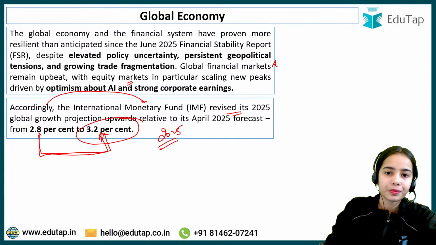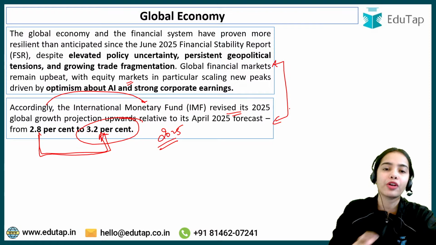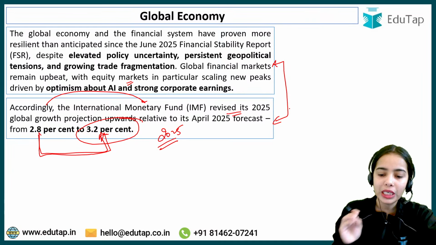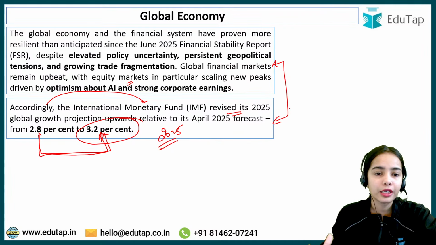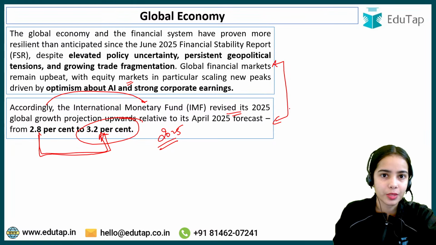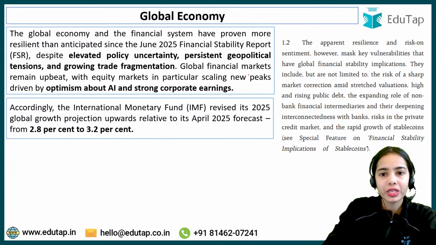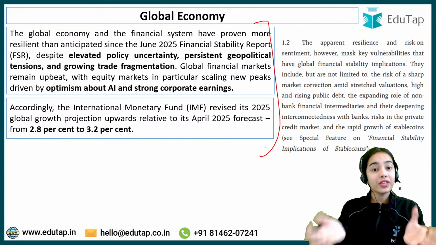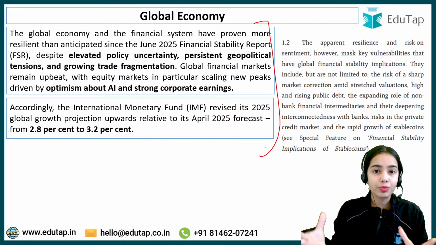So you can see that the global economy is remaining resilient even after so many of the problems that are coming up. You need to know about the situation so that you are able to understand current affairs, what is going on in the global economy at this point of time, and how it is affecting the domestic economy. From this, what we have understood is that the global economy is very resilient and the financial markets are very good because the share market is booming right now.